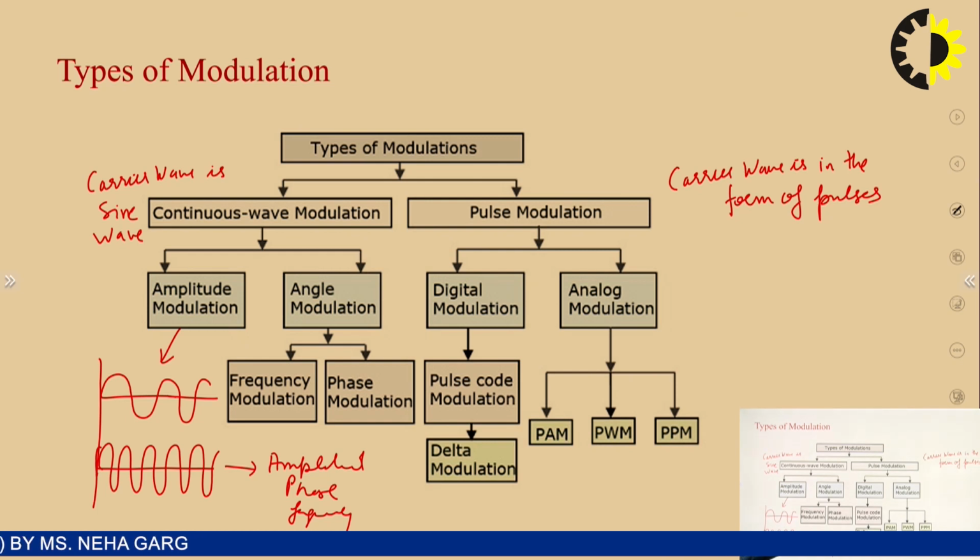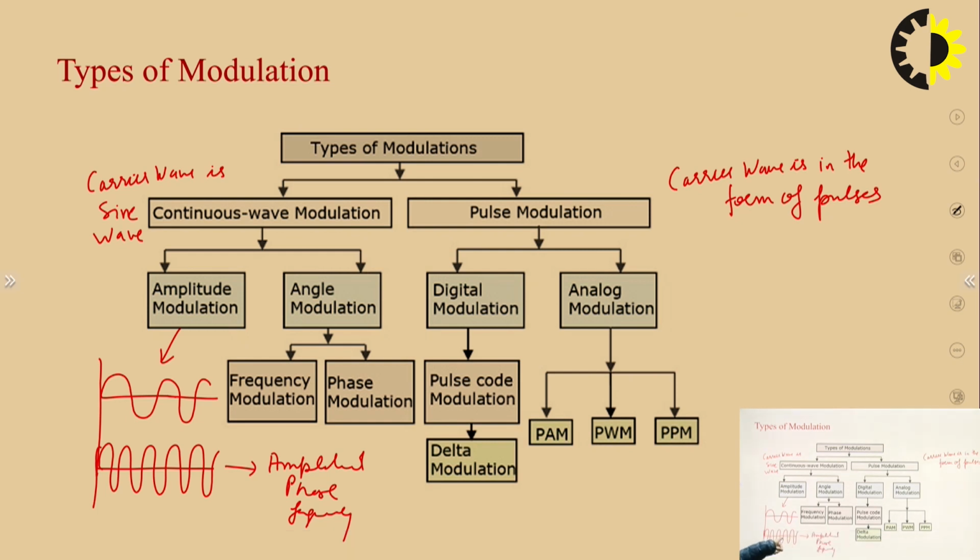If the amplitude of the carrier wave is changed according to the instantaneous value, meaning at this instant its value is this, at this instant its value is this, so at different instants the value of the message signal is continuously changing. According to the instantaneous value, if the amplitude of the carrier wave is changed, then it is called amplitude modulation. And if the frequency of the carrier wave is changed, then it is called frequency modulation.